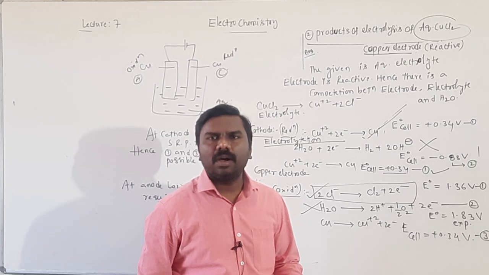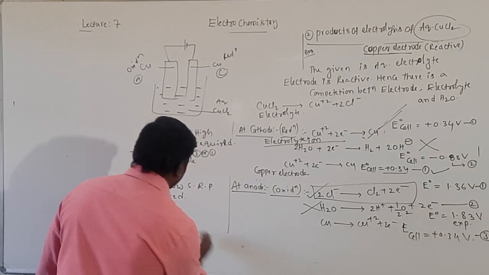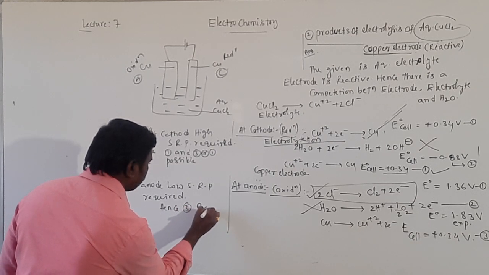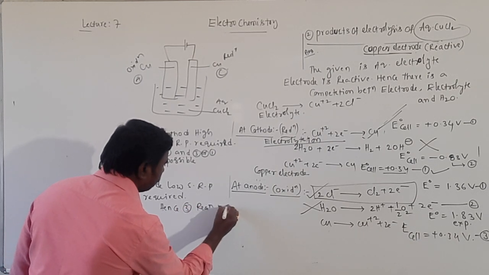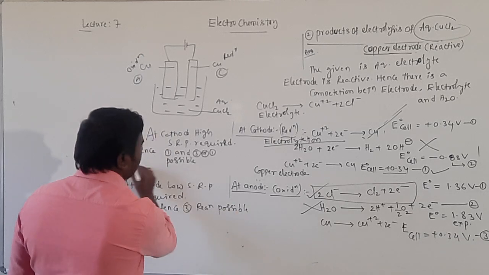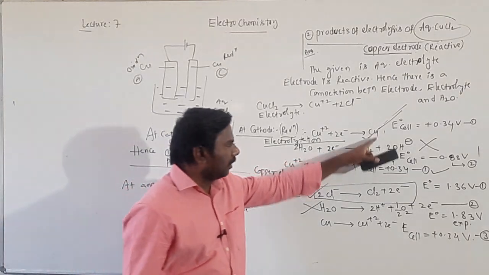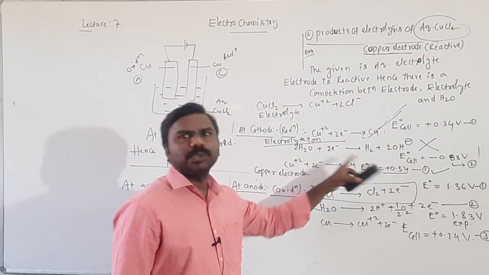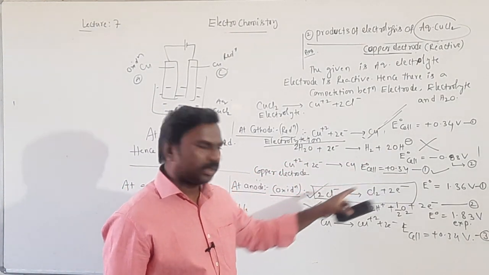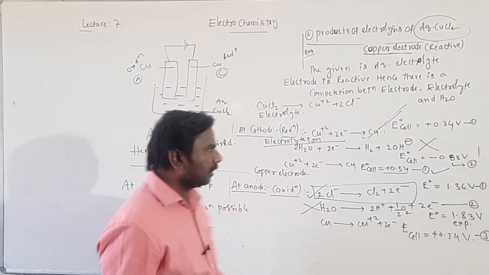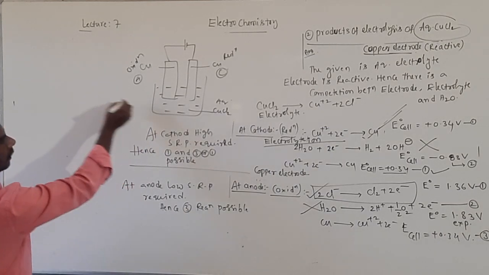Oxidation means dissolved. So hence third reaction possible. At cathode, copper deposited, Cu plus 2 to Cu, reduction, deposited. Cu to Cu plus 2, oxidation, dissolved. Answer is for this question.